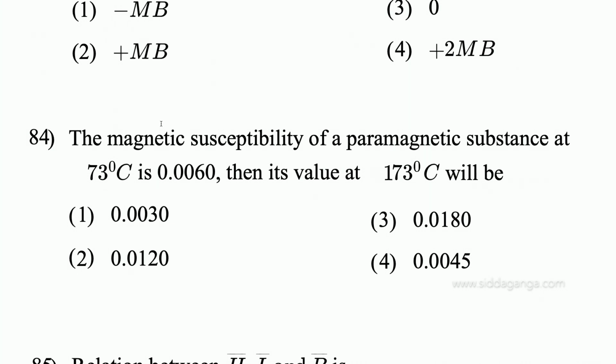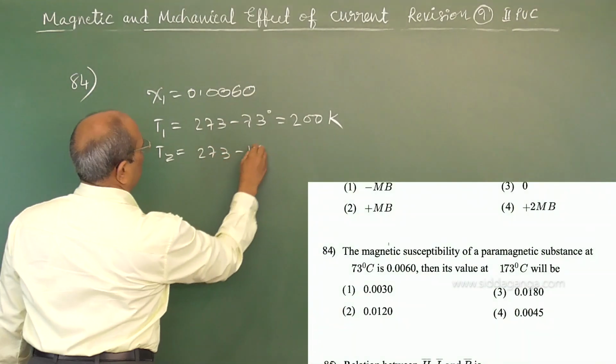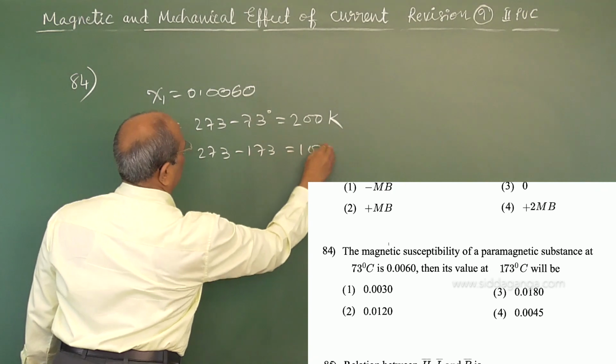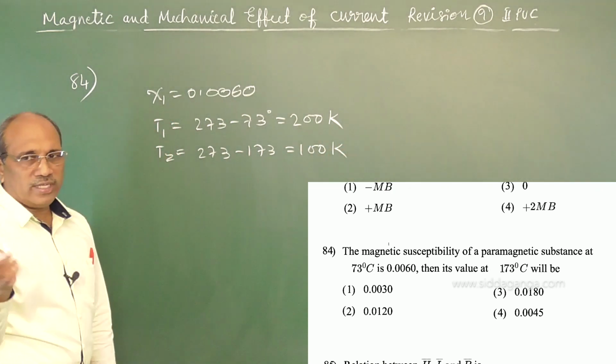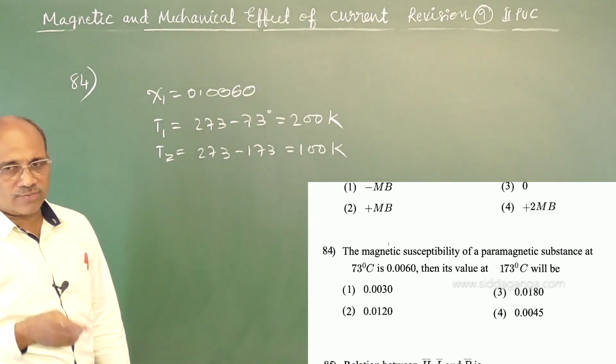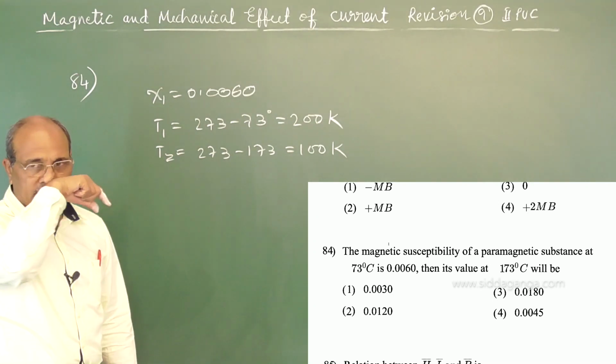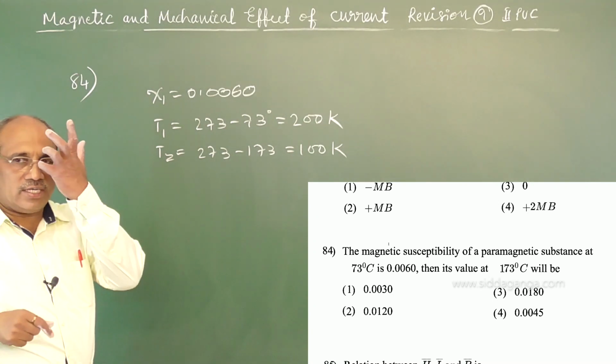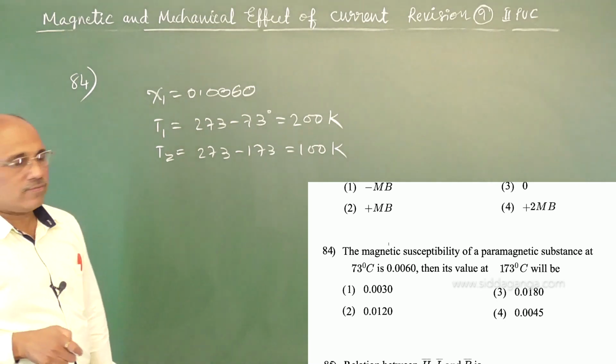273 minus 73 degree, which becomes 200 Kelvin. And then its value at minus 173 degree, T2 is 273 minus 173, which is 100 Kelvin. You make the correction while reading: instead of 73 you read it as minus 73, and the other one as minus 173 degree.